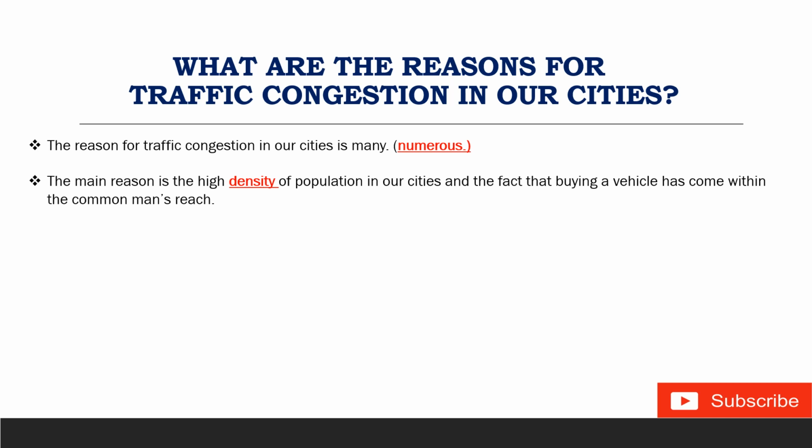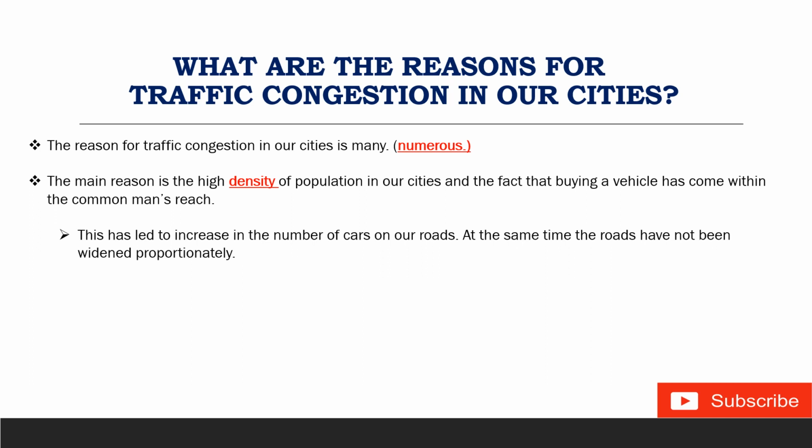Next one. This means the first sentence continues with another sentence. This will lead to an increase in the number of cars on our roads. At the same time, the roads have not been widened proportionately. Okay, so this one is the first reason: density of population and people are buying more and more vehicles. Okay, and if vehicles increase on the road, then pollution will also increase and traffic congestion will also increase in our cities, and roads are not properly widened. Okay, so this one is the first reason for congestion.